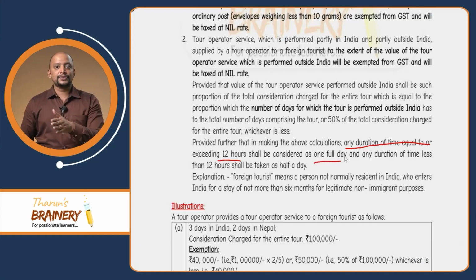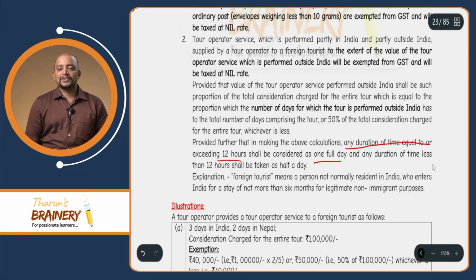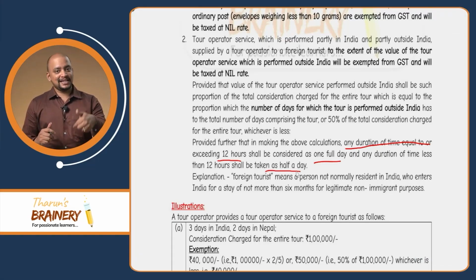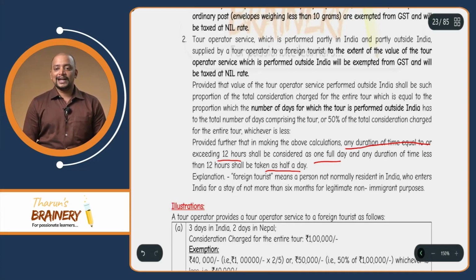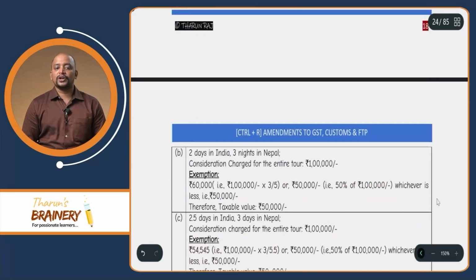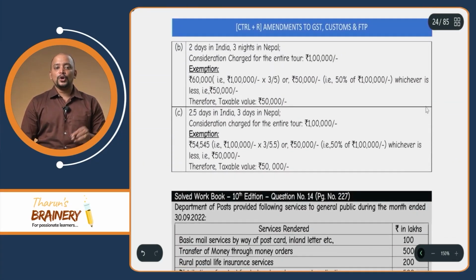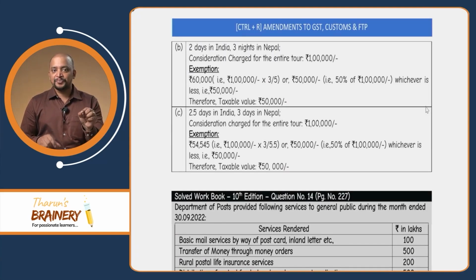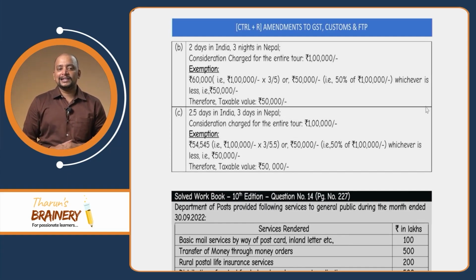Greater than or equal to 12 hours will be considered as a full day, and any duration of time less than 12 hours shall be taken as half a day. So, less than 12 will be taken as half a day, more than 12 will be taken as a full day. Now, this is a little peculiar point. What happens here is 2.5 days in India. So, exactly 0.5 means what? 12 hours. So, that will be counted as a full day, and 3 days in Nepal.